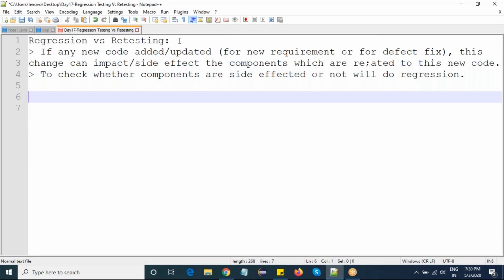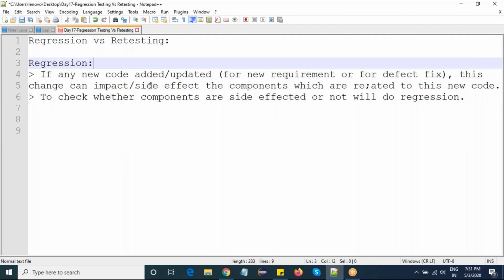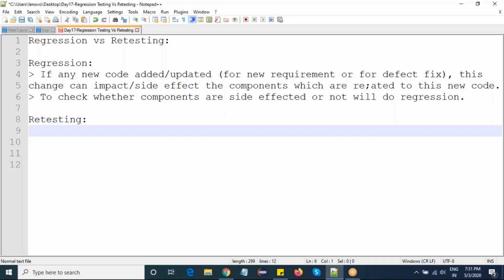So the next is retesting, right? When will we consider something retesting? When will we call it retesting? Let's take an example. I have found an issue, or a defect, so I report the defect to the developer. The developer sees the defect and thinks yes, it is a valid defect. What will they do? They will try to fix the defect, right? Whenever they fix the defect, again they will ask the QA team to recheck.